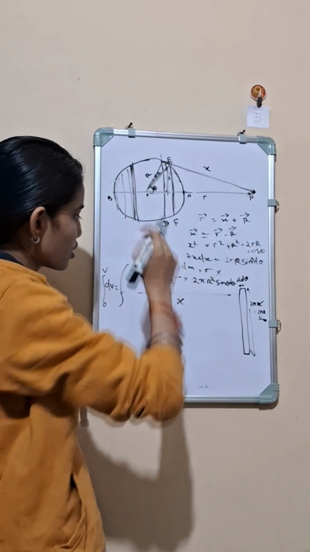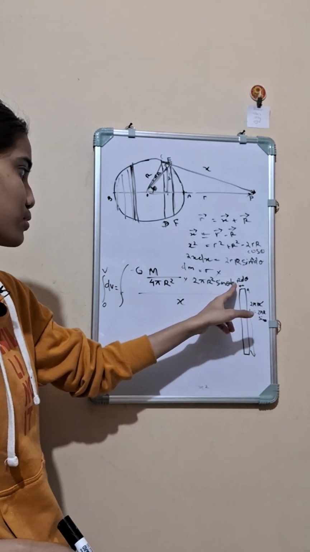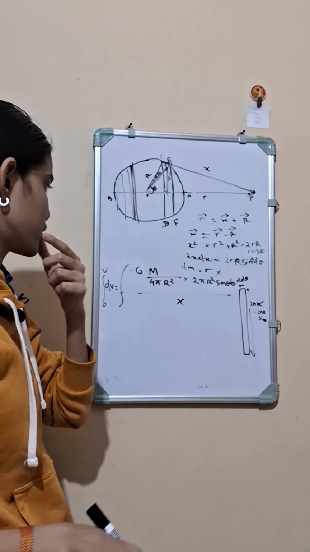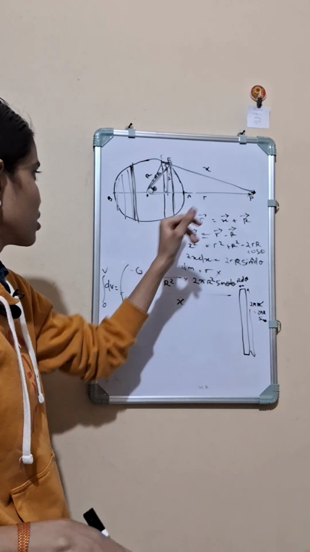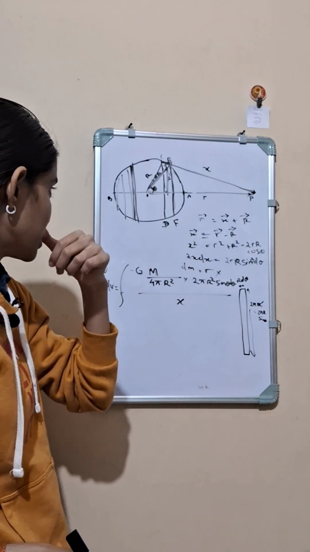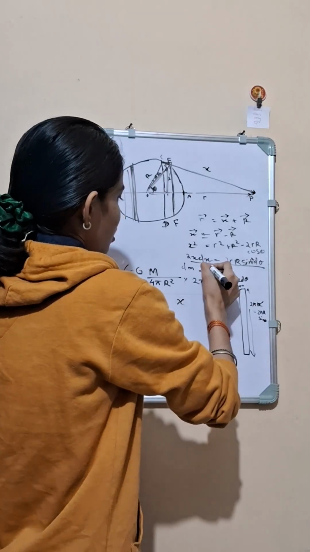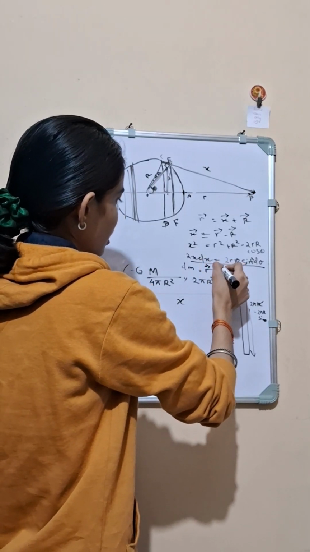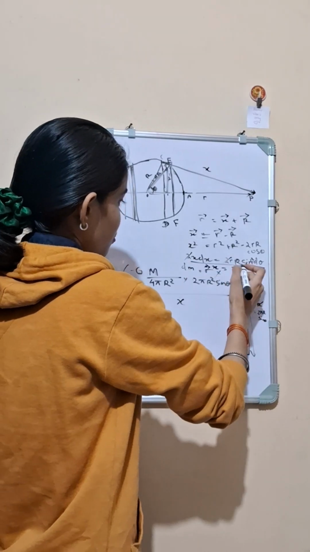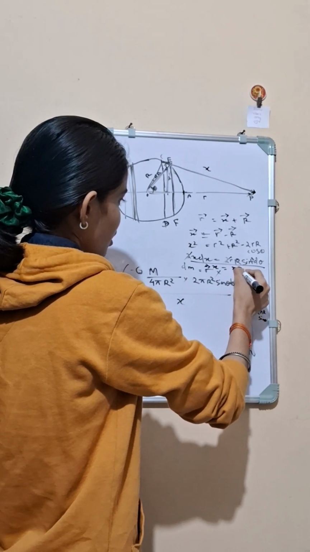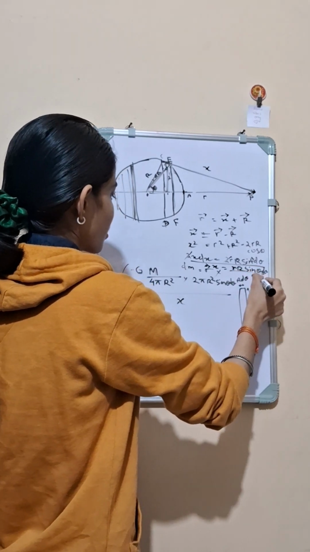So here I have d theta to integrate with, but I want a term in dx so that it will be easier for me. So I want to just use this equation. Here x will be equal to small r into capital R sin theta d theta by dx.